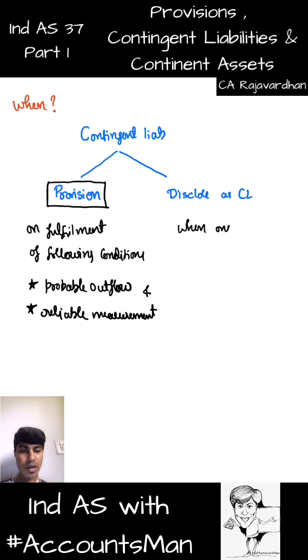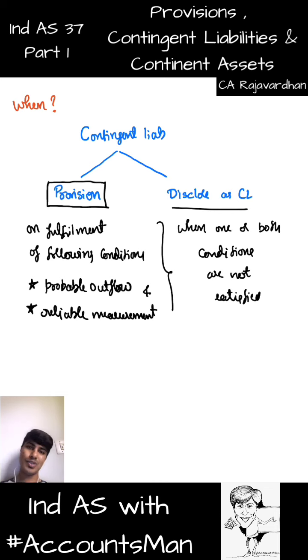Now when do we disclose as contingent liability? When one or both conditions are not satisfied. Here I mentioned these two conditions. When one of these or both of these conditions are not satisfied, it would remain just as a contingent liability and we would leave it there. However, if both of these conditions are satisfied, then we'll create a provision.